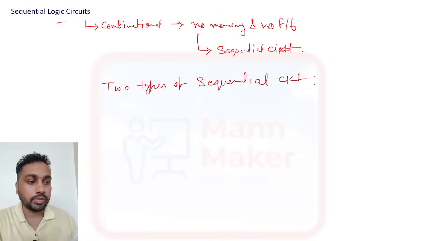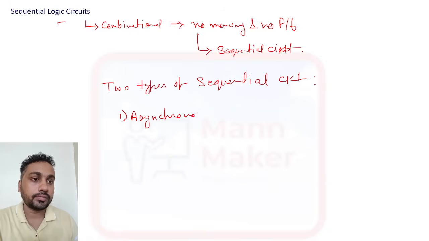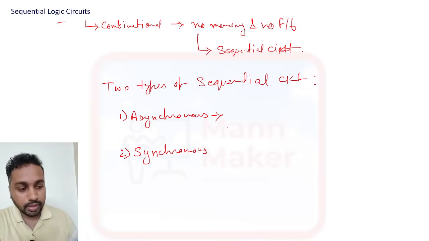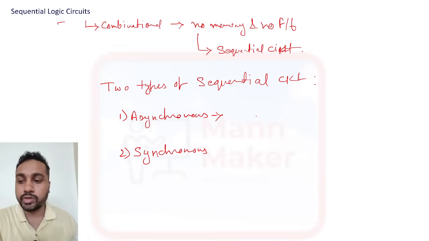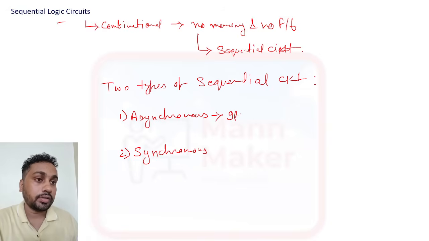First one is the asynchronous sequential circuit, and the other is the synchronous sequential circuit. An asynchronous sequential circuit is what? It does not use a clock signal.